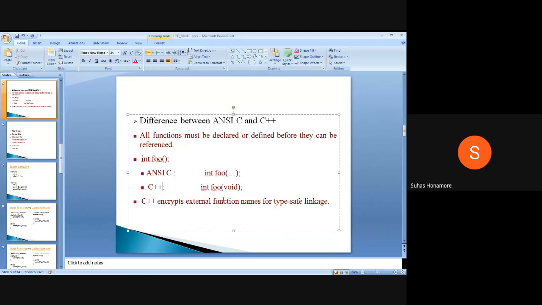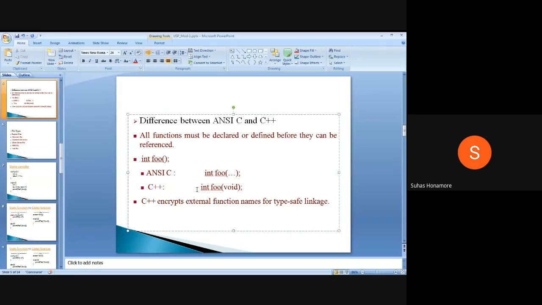Now there is a difference in what we were studying previously, that is ANSI C and C++. In ANSI C, if a function is declared like this, it is just declared. In another file, if I use it, it will think the definition is like this, which means I can send n number of parameters in ANSI C. For example, if one function is there and we don't know how many parameters it takes, I can declare it external int, which means it can take n number of parameters. But in C++, that is restricted.